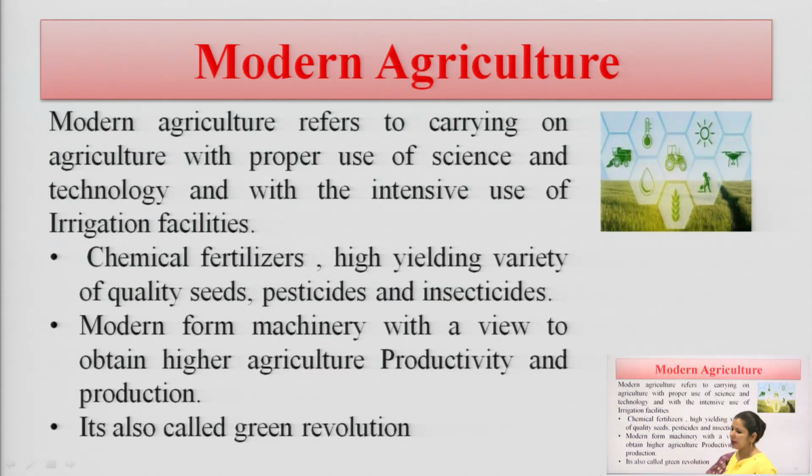Here we will see a talk on modern agriculture, because as we are talking about our food resources, we have to talk about modern agriculture.